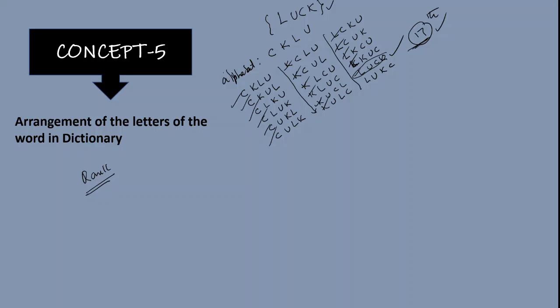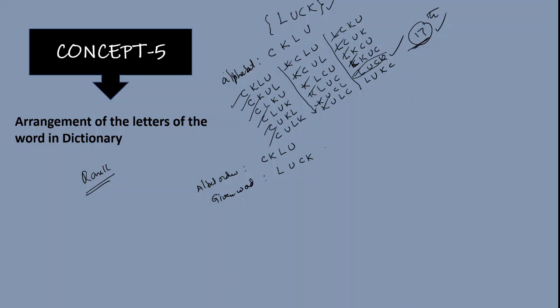But there is a shortcut formula. There is a shortcut model. This is the ultimate model. So whenever they want to find the rank of the given word, do like this. Suppose the given word is LUCK. This is the given word. Write first the alphabet order. What is alphabet order? C, K, L, U.